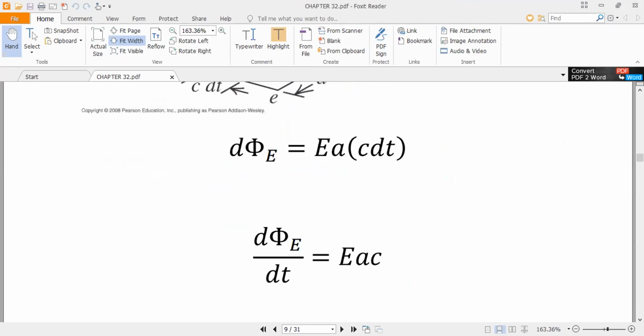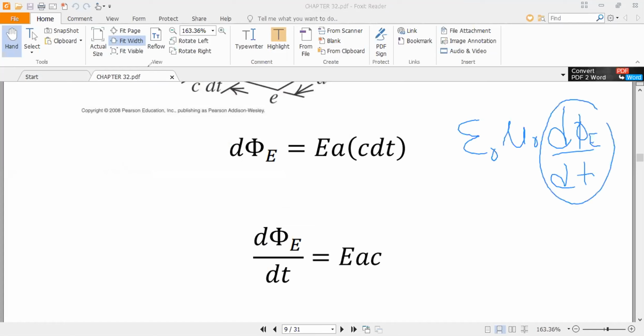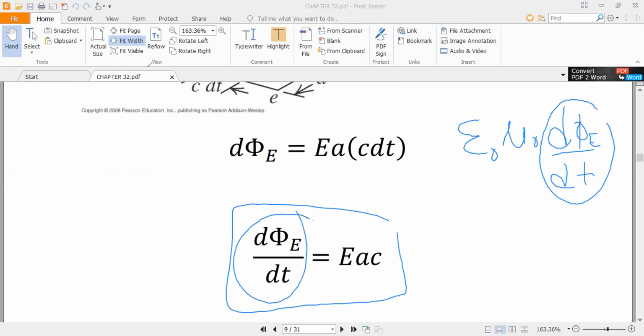Okay, so we have to calculate this, because you know that the right hand side is equal to epsilon naught mu naught d phi over dt. So into E, we have calculated this. The value of that is equal to EAC, because dt is cancelled. Okay, so we got this term. So now we will calculate the left hand side.